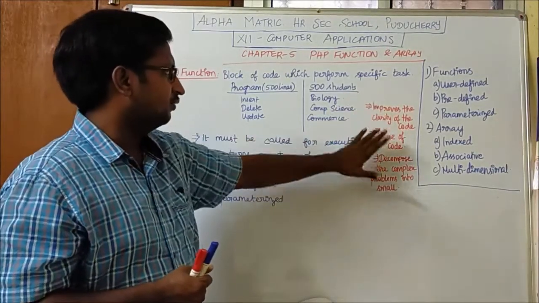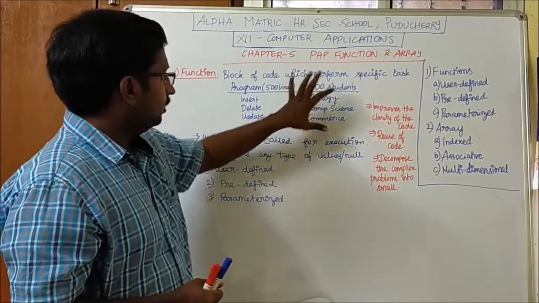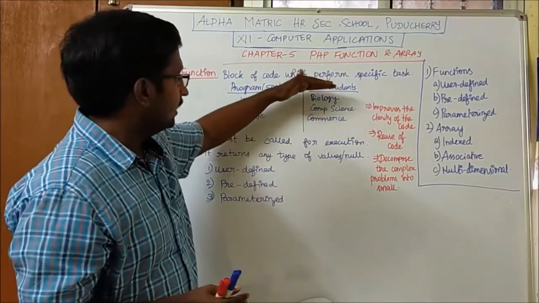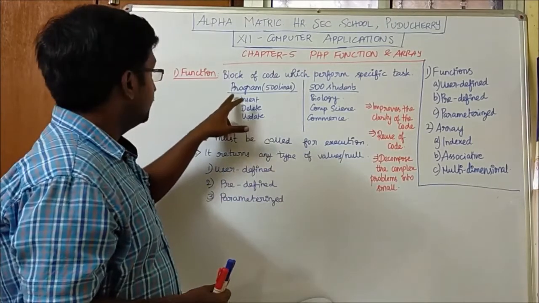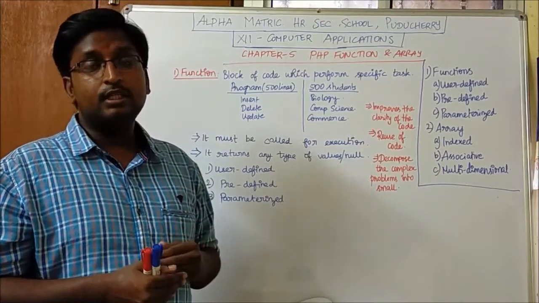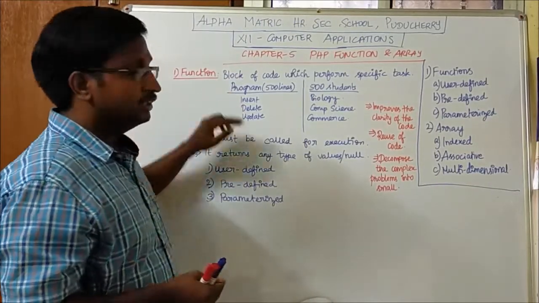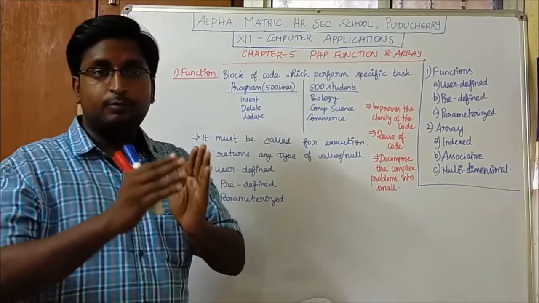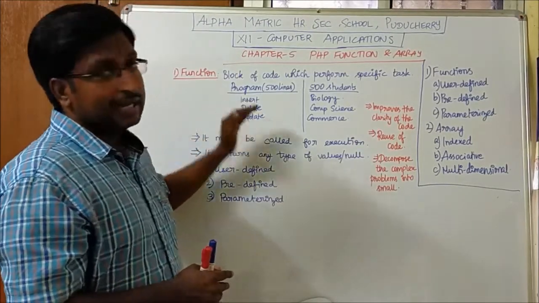So what are the advantages of function? It improves the clarity of the code. For example, rather than handling 500 students at a time, by separating them based on their group it is easy to handle the students. Likewise, it improves the clarity of the code. For example, the insert function will do only the insert task, and the delete function will perform only the deleting task. Like that, it will increase the clarity of the code.